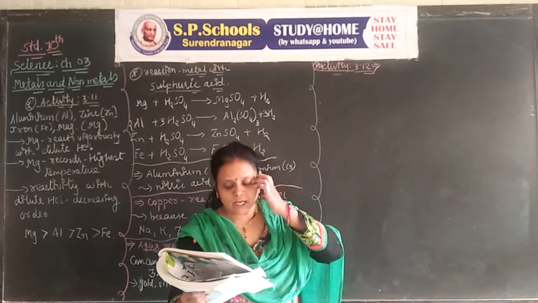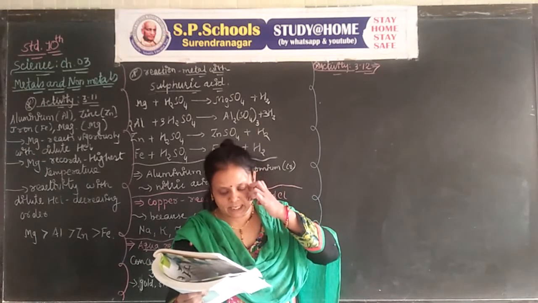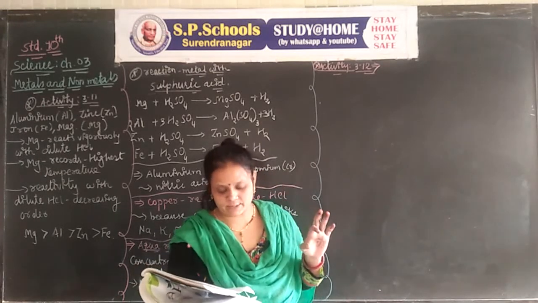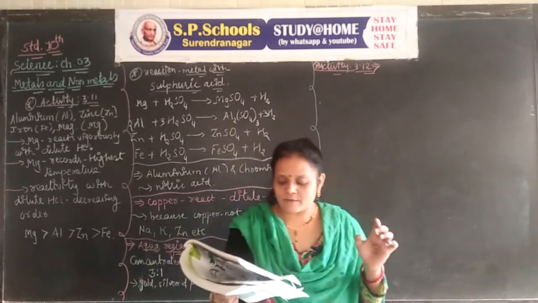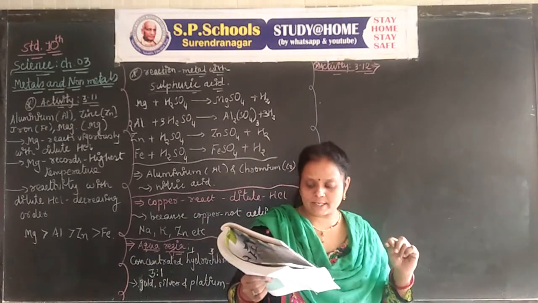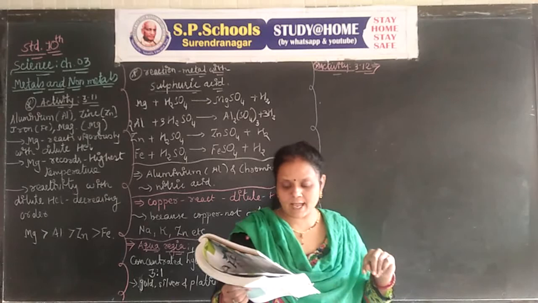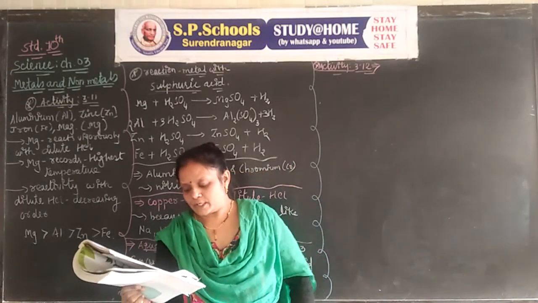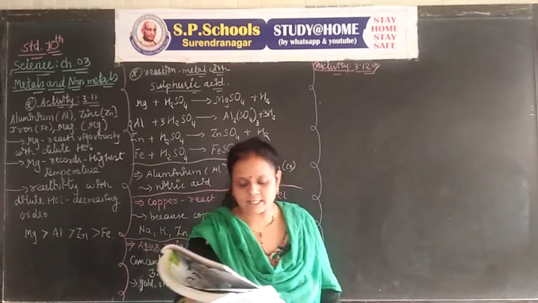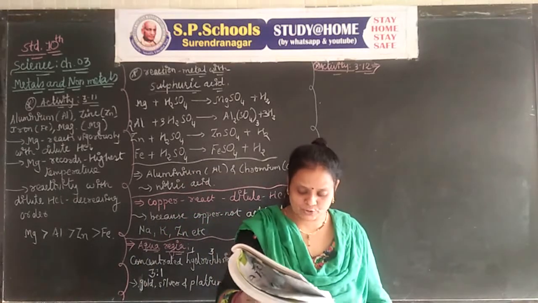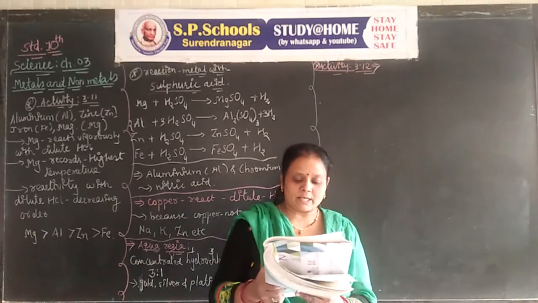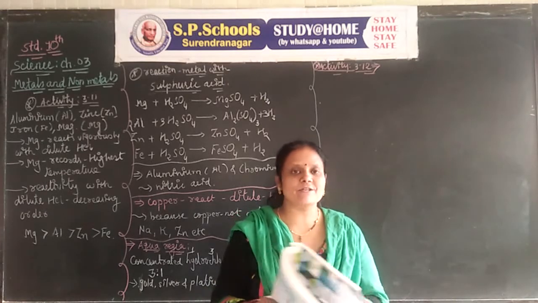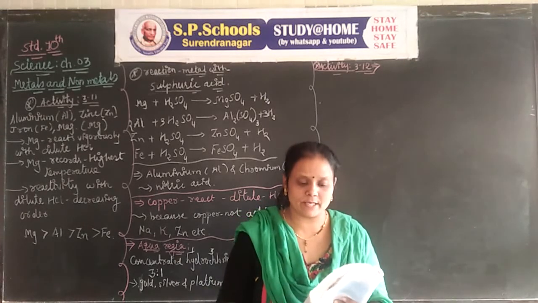Take a clean wire of copper and an iron nail. Put the copper wire in a solution of iron sulfate and the iron nail in a solution of copper sulfate, taken in test tubes. Record your observations after 20 minutes.